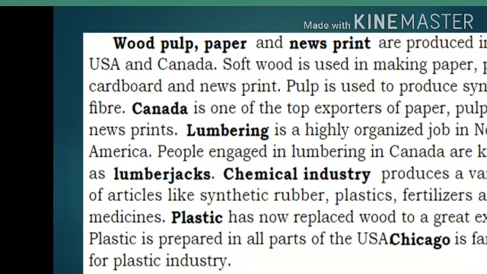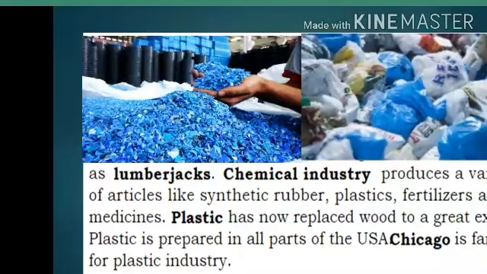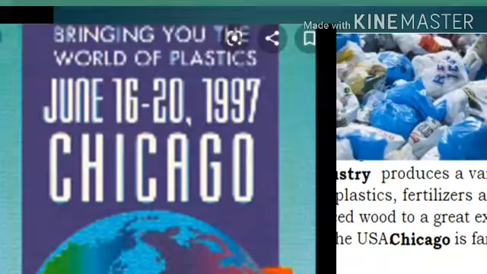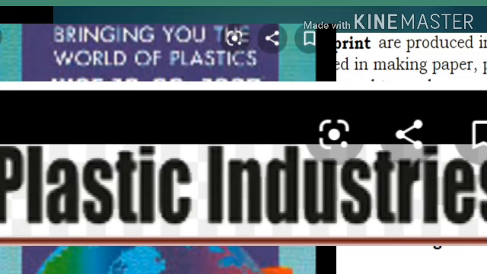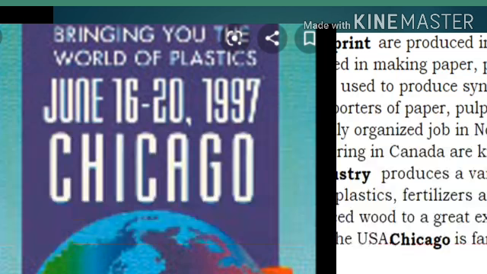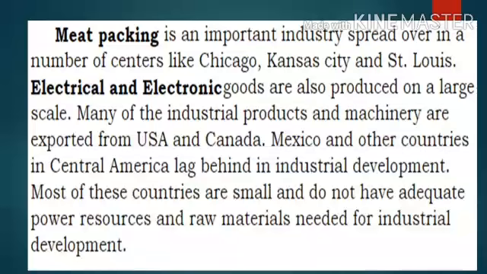The chemical industry produces a variety of articles like synthetic rubber, plastics, fertilizers, and medicines. Plastic has now replaced wood to a great extent. Plastic is prepared in all parts of the USA. Chicago is famous for the plastic industry. Which is famous for the plastic industry? Chicago.